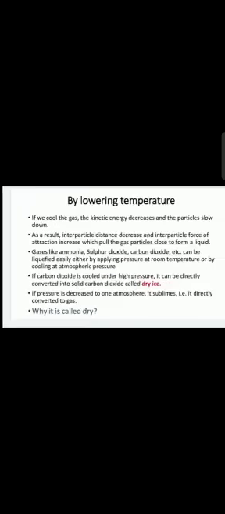In other words, the gas is liquefied by the application of pressure. For example, liquefied petroleum gases which we use for cooking purposes. So here you have a piston and a cylinder and gas is there. You can see the piston is pushed inwards and the particles of gas come closer to each other, and the piston is further pushed inwards and pressure becomes so high that the particles are very close to each other, and now the level of attraction and the interparticle space becomes equal to that of liquids, and hence a gas is converted into a liquid.